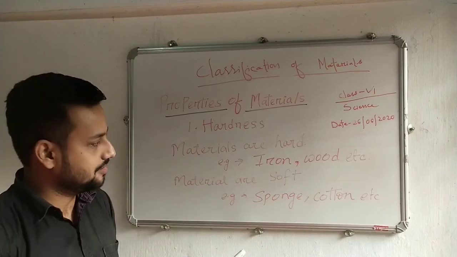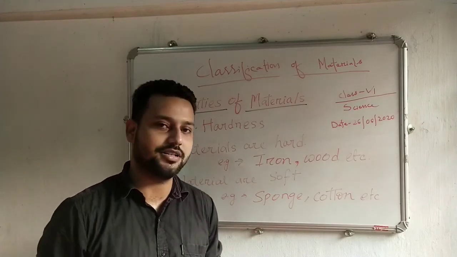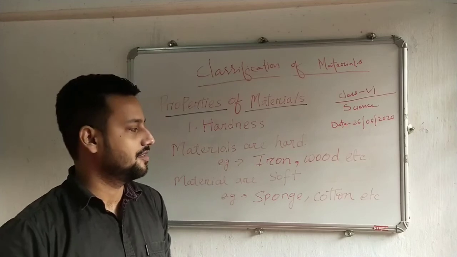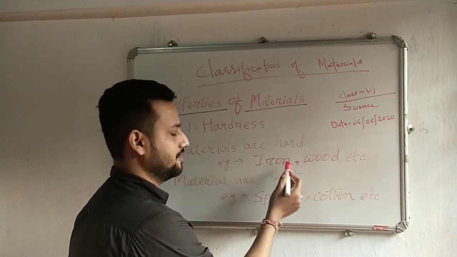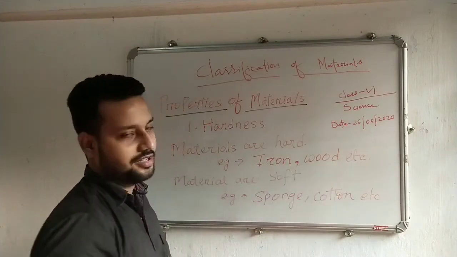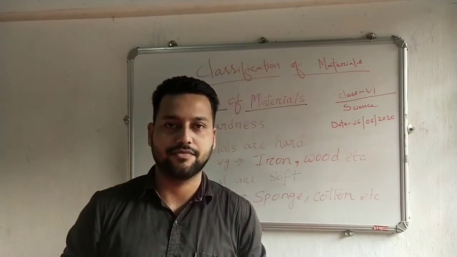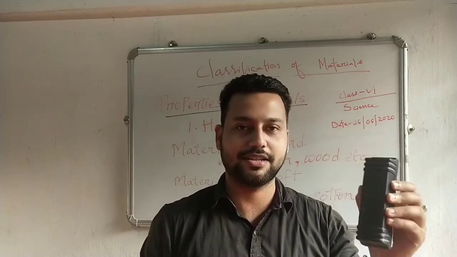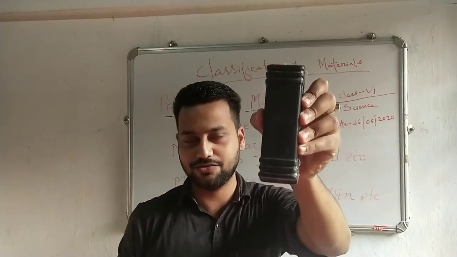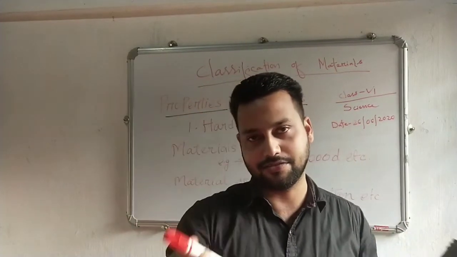Now if we want to find out how hard a material is, for example how hard is iron and how hard is wood, we will perform an activity. Suppose this is a piece of wood and this is a piece of iron.